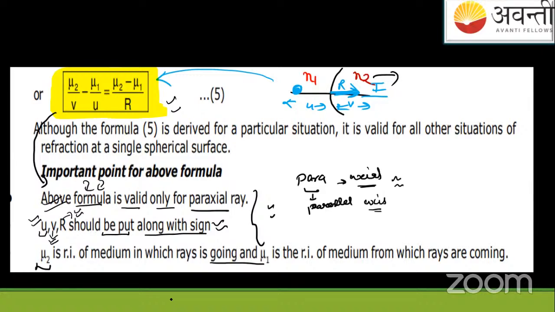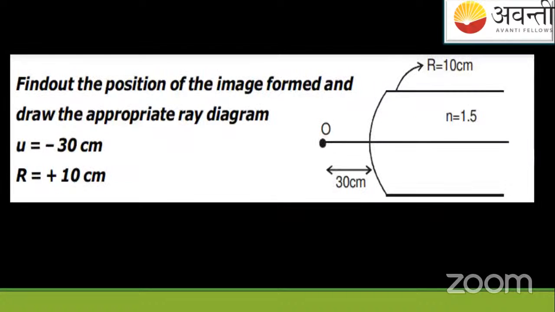So mu2 and N2 are replaceable. Mu1 is the medium from which the rays are coming. It means the object is placed here. Object is placed.